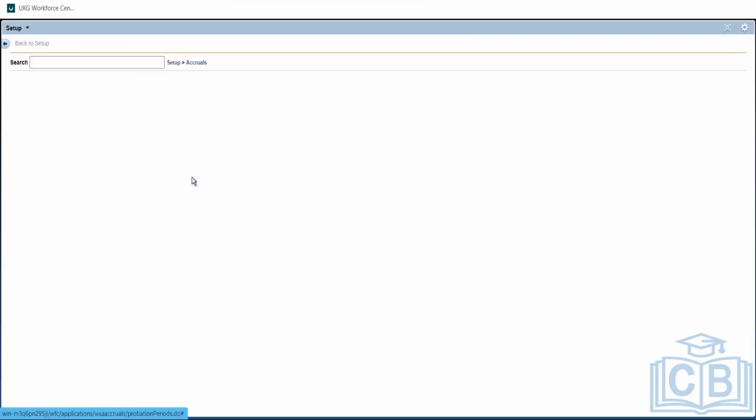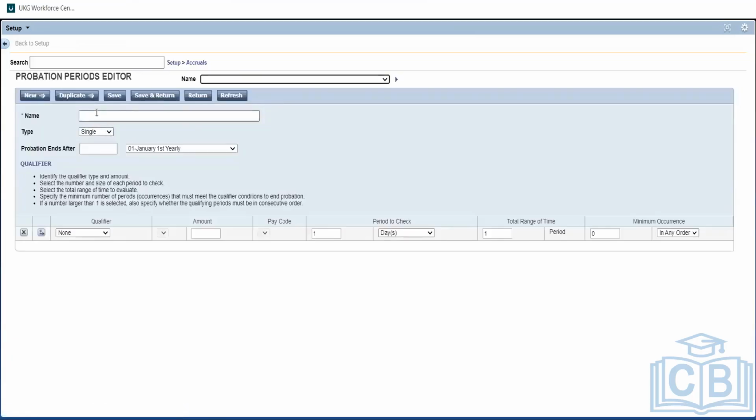We will create a new probation period as per your requirement. We will say 60 days from the due date, and the type is single, not recurring. Once he writes it, we are going to use a probation that ends after 60 days.